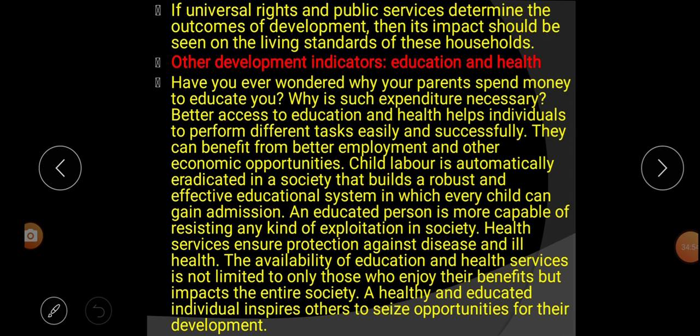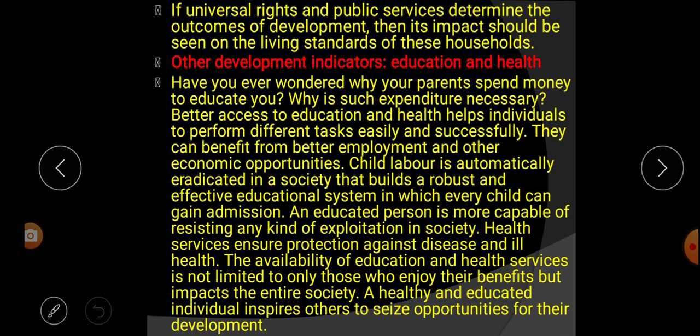Have you ever wondered why your parents spend money to educate you? We know that your parents are spending money to educate you. Why don't they send you to a government school, and why are they sending you to a private school, spending thousands of rupees? Next question, why is such expenditure necessary? Other students go to government school and study free, but why is it important to spend such expenditure to teach you in this English medium school?